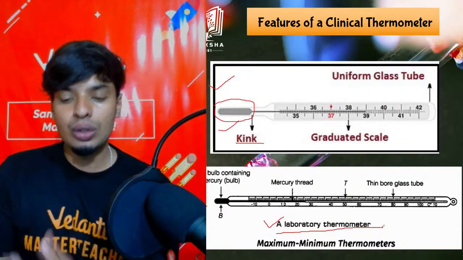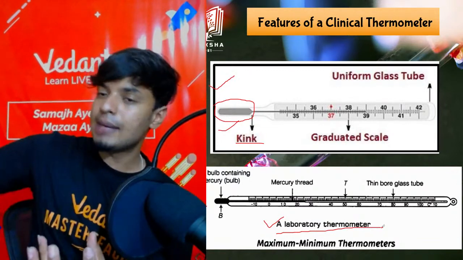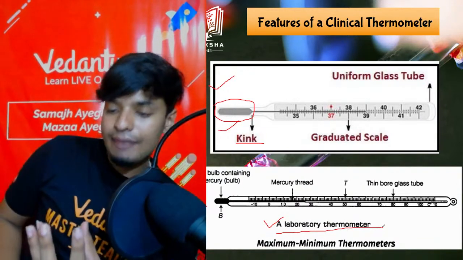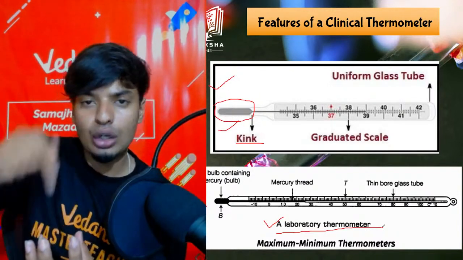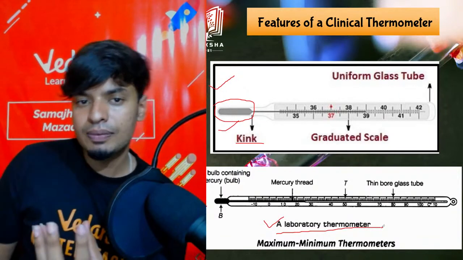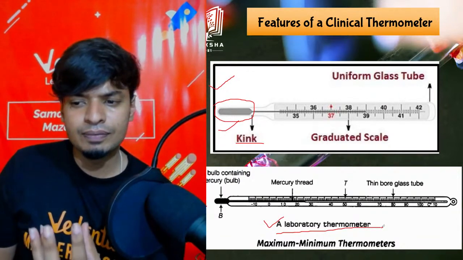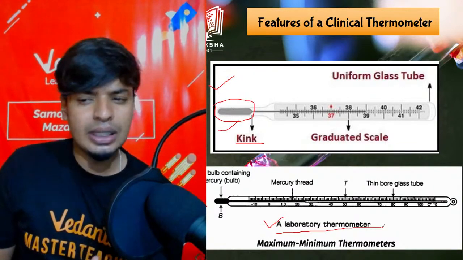So they will take the solution which is hot or cold, put the thermometer inside and wait. The temperature will increase. So if I am putting it in hot water, when the water is boiling, what should be my temperature for boiling water? For boiling water, what should be the temperature in the laboratory thermometer?